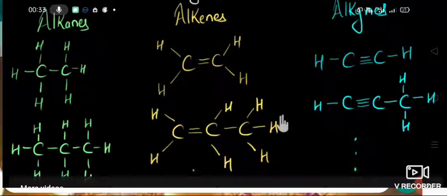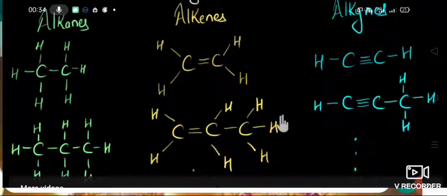So which letter differs? Instead of A, we have to use Y. So a single bond means we write A, a triple bond means Y. So ALKYNE, alkyne. So it is a 2 carbon atom compound.